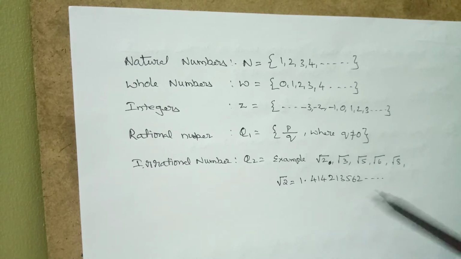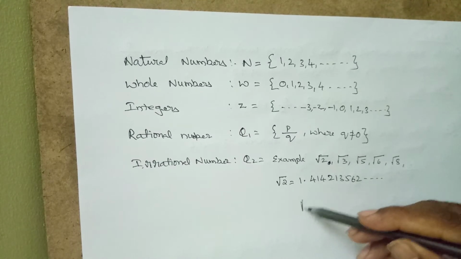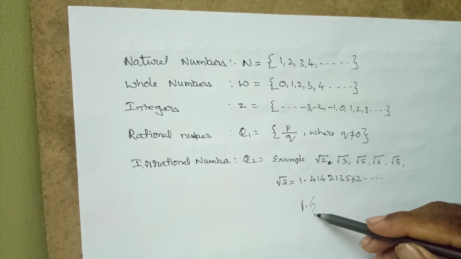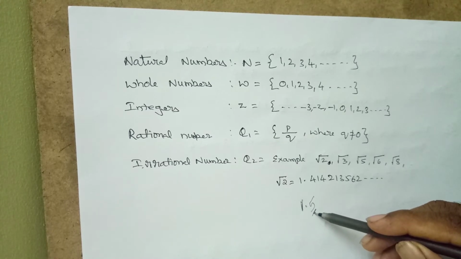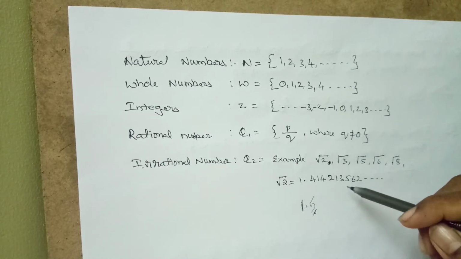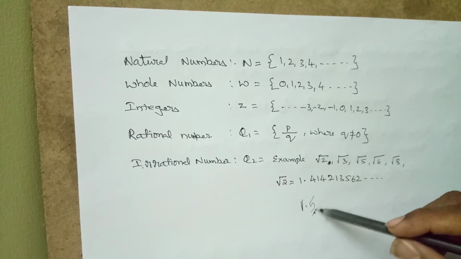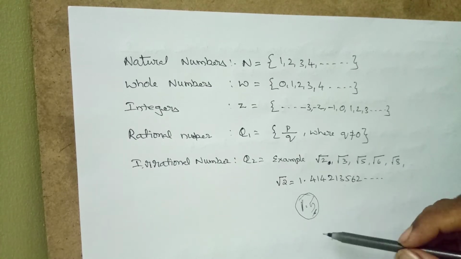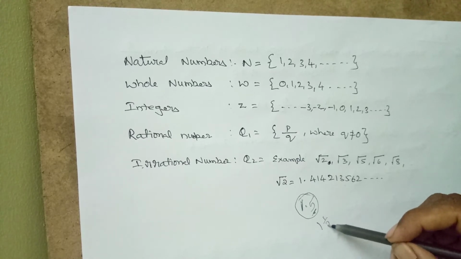For example, 1.5 means 1.5, so the decimal stops at 5. Therefore, it has a definite value. But for root 2, it keeps on moving, and we cannot write it in p by q form. Here we can write this value in p by q form. So this is the difference. That is 1 by 2. We can write 1 by 2.